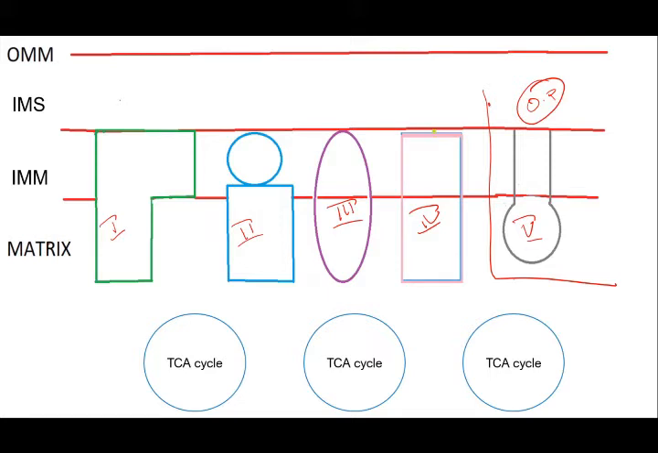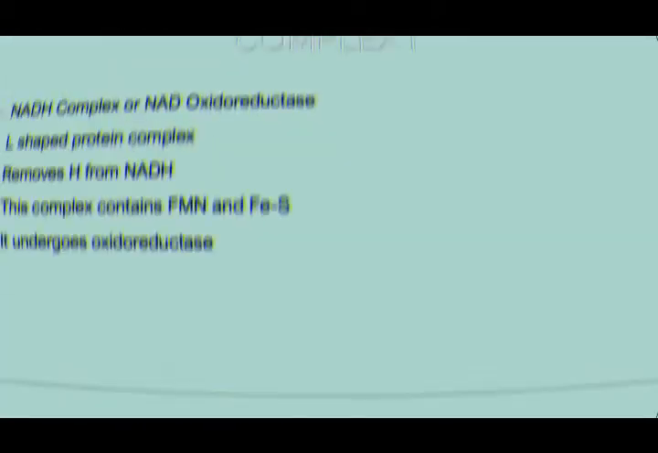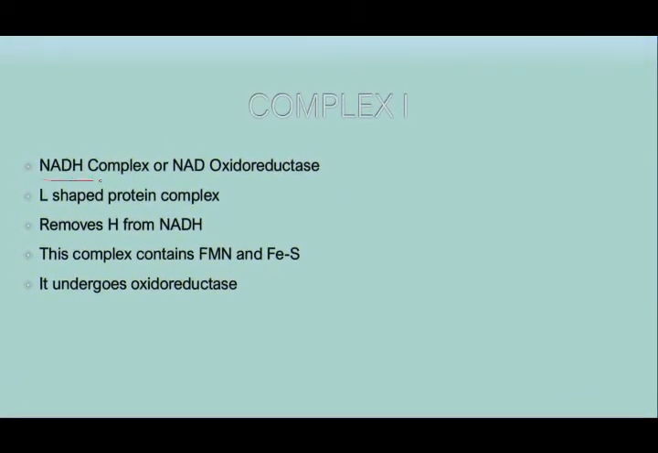Coming to the details of these complexes, the first complex's other name is NADH complex. The name itself suggests that this complex will be converting NADH plus H plus into electrons. It looks like an L shape, as you have already seen. It removes the hydrogen from NADH, and it mainly consists of flavin mononucleotide and iron sulfur complexes, and it undergoes oxidoreductase reactions.